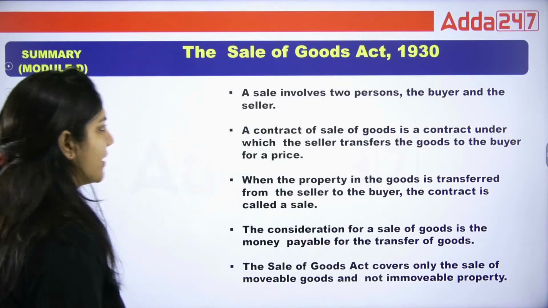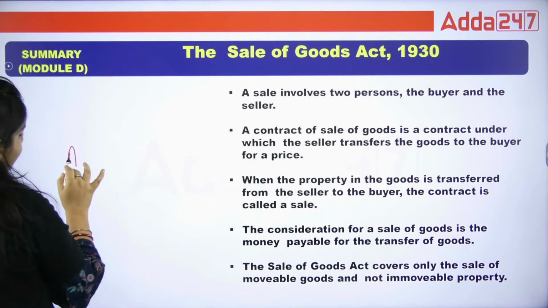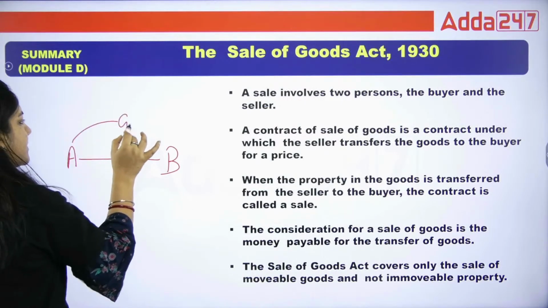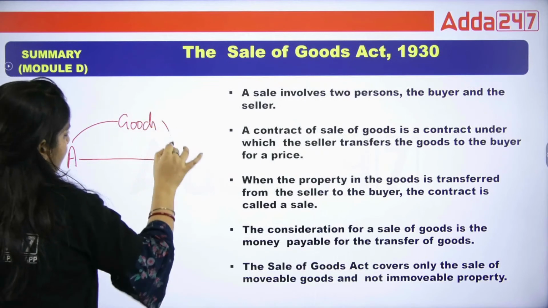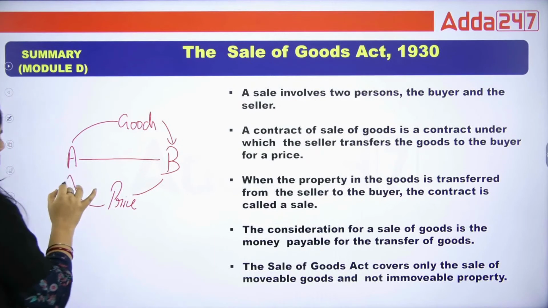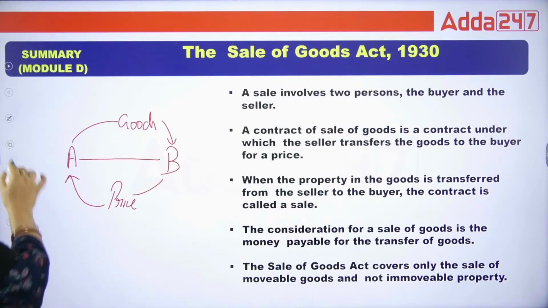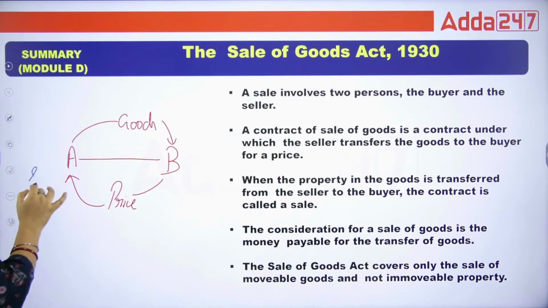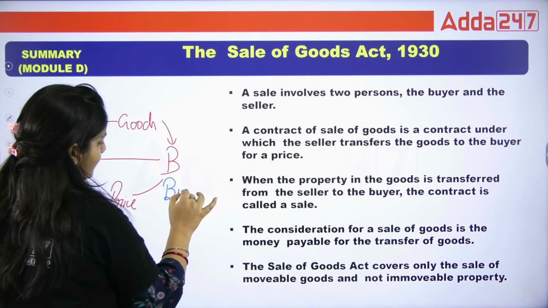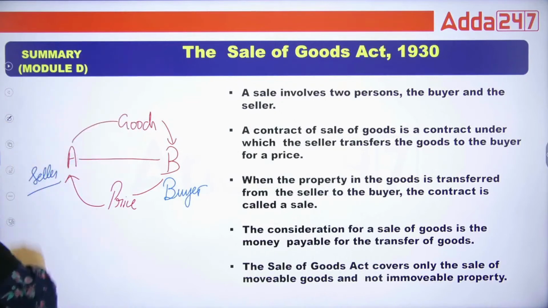Let's do the SOGA Act. Basically, class, A person is there, B person is there. A person is giving goods to the B person and B person is giving the price of those goods to the A person, right? So in that case, A person is called seller and B person is called what? Buyer. Right, class? So now see what is written here.